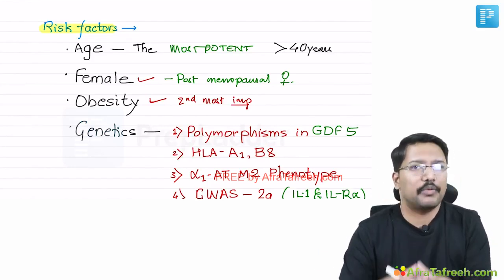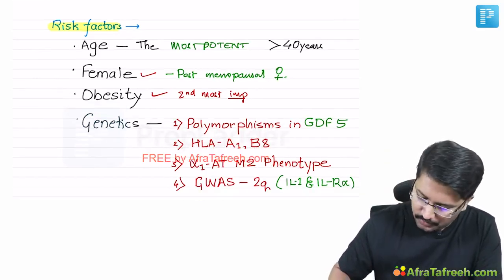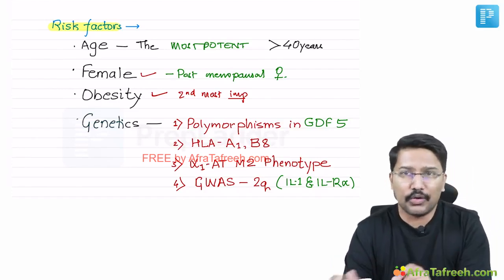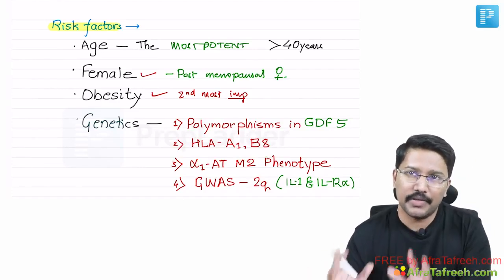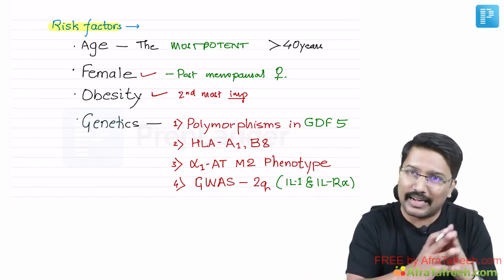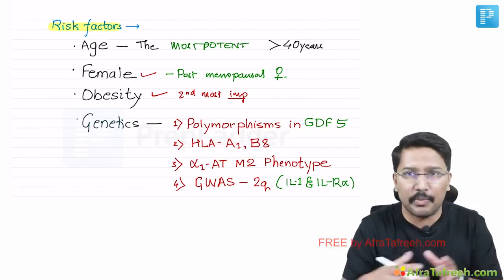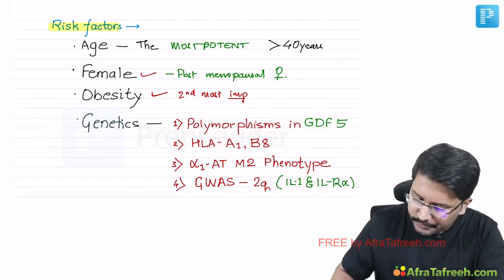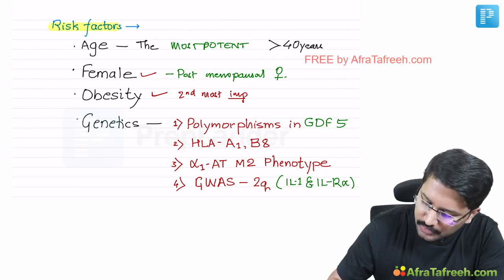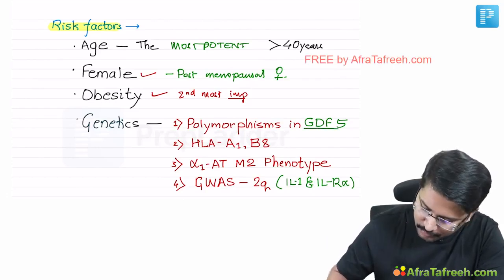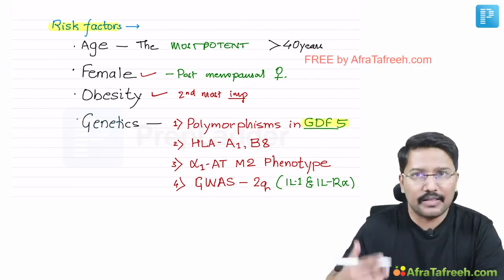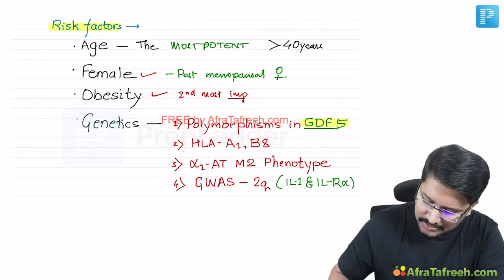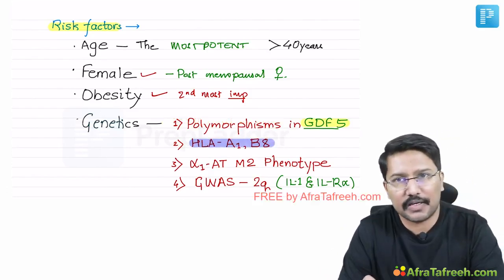Now, coming to genetics, genetics probably doesn't play an important role, maybe a minuscule role, but we still have observed certain findings in the sense that there is a subtype of osteoarthritis called nodular or generalized nodular osteoarthritis, which is seen to cluster in families. That typically affects females more and has a tendency to have a familial occurrence. So thus, there may be some role of genetics. So far, what we have observed is that certain polymorphisms in a gene called GDF5 confer higher risk of developing osteoarthritis. Apart from that, if you talk about HLA, HLA-A1 and B8 are considered as risk factors.